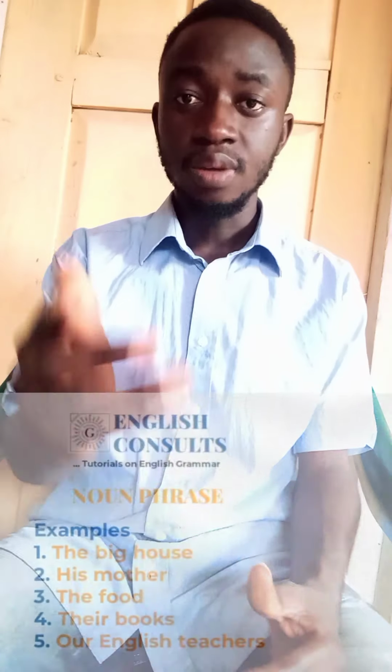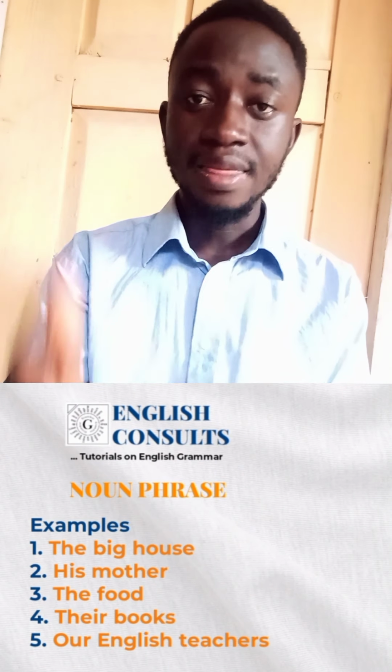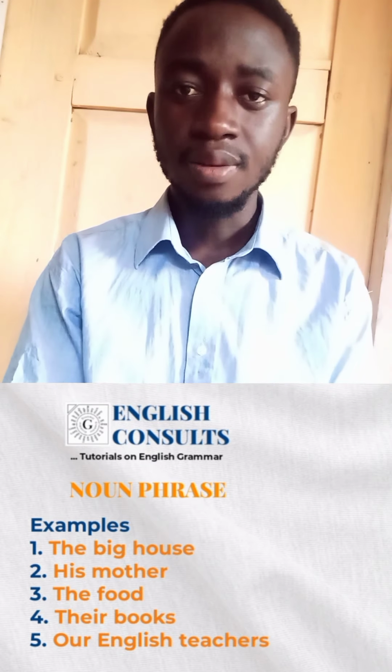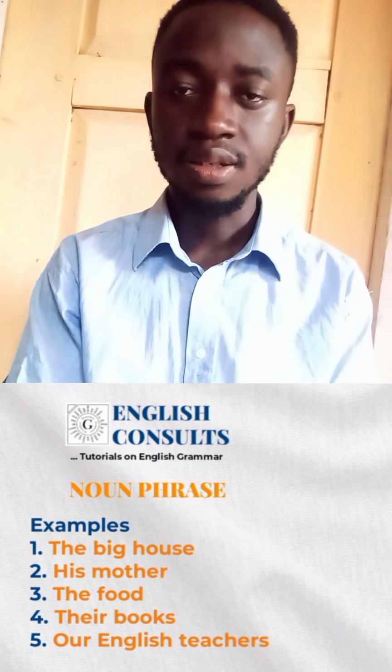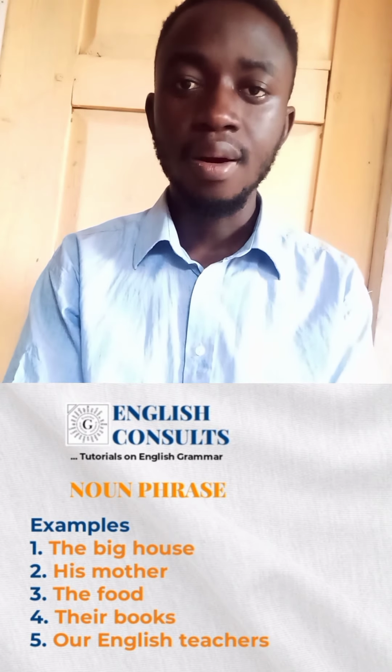Now let's look at these following examples. Number one, the bigger house. Number two is mother. Number three, the food. Number four, their books. Number five are English teachers. All these are examples of noun phrase. Now you will agree with me that those words are group of words. All right, you can see that they are not just one. At least the least of them is just two.